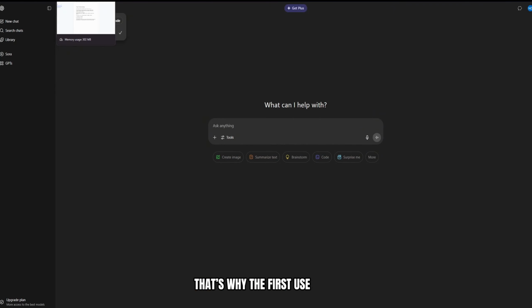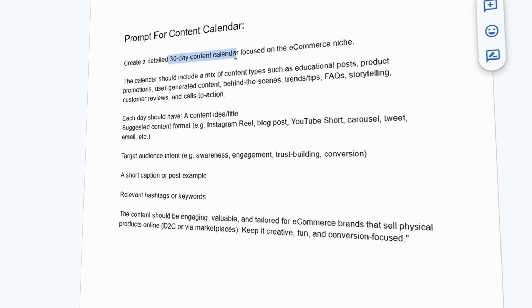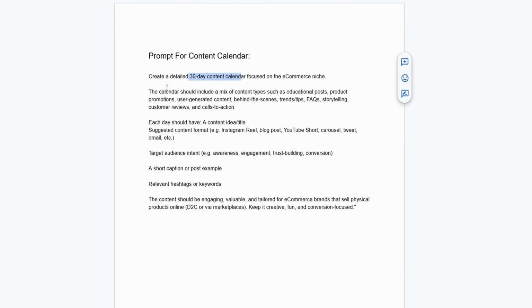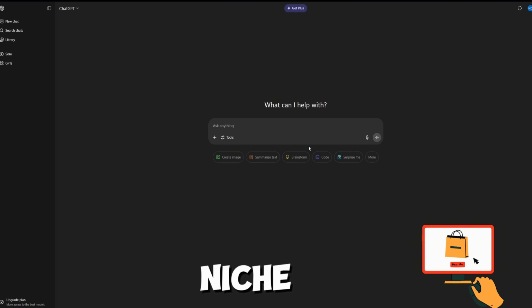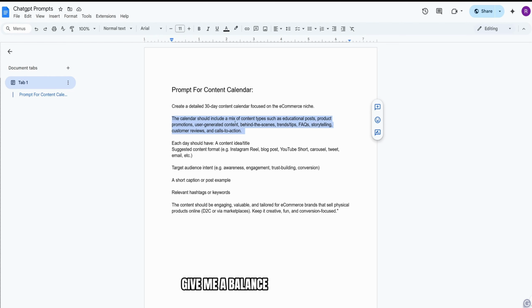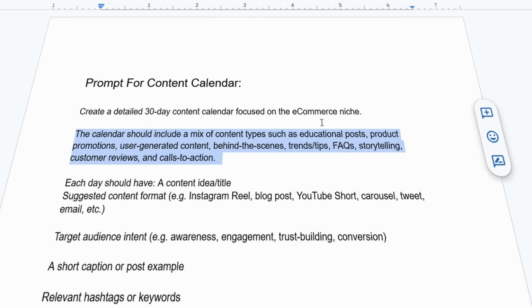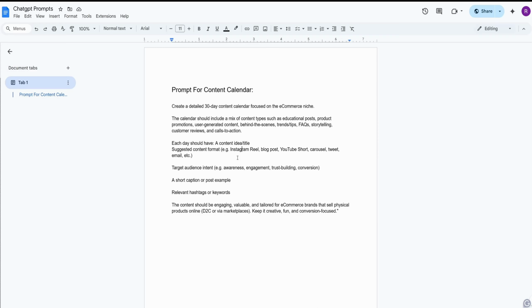And that's why the first use case of ChatGPT for social media I'm going to show you is creating a content calendar. So I'm going to create a 30-day content calendar using ChatGPT over here, and just with the right prompt, ChatGPT will generate a full calendar for any niche: e-commerce, fitness, fashion, AI, you name it. Now I told ChatGPT to give me a balanced mix of content based on the niche I have chosen for this example, which is e-commerce, and you can do the same for any niche. So it will have educational posts, trends and tips, storytelling, call to action, and promotion. So you can add or remove anything you want in this prompt, just tweak it accordingly.